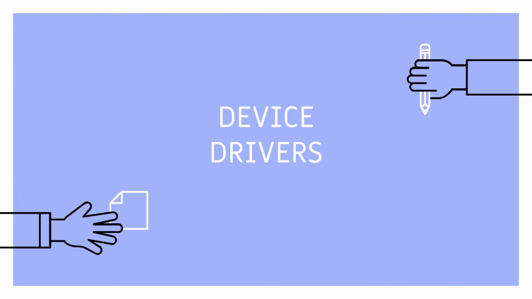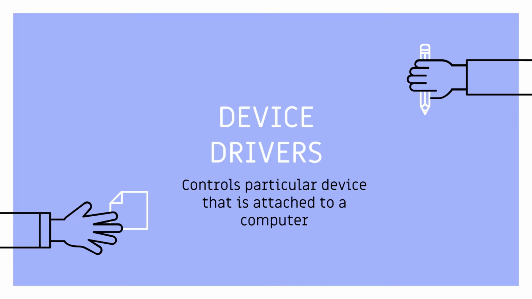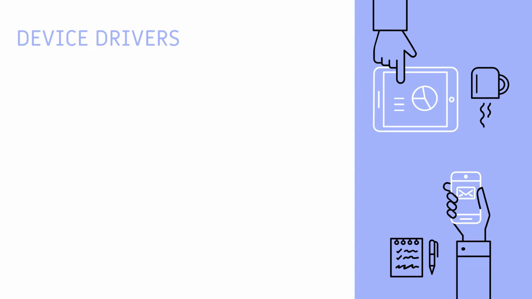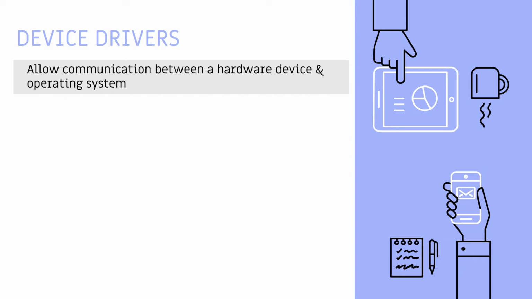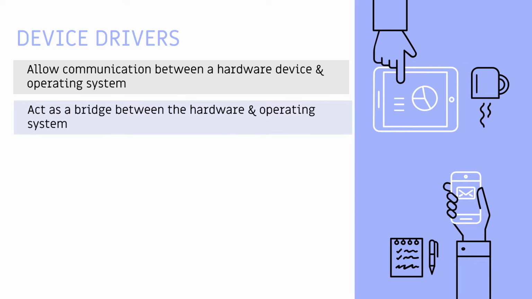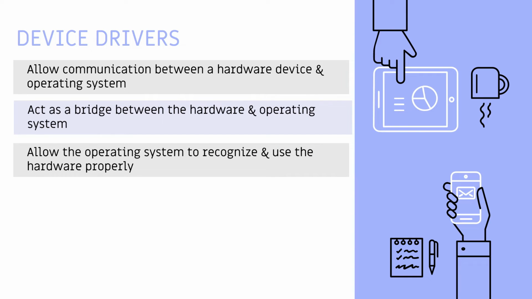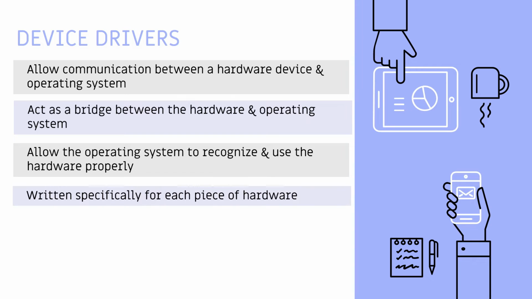Device driver. A program that controls a particular device that is attached to a computer. Device drivers are programs that allow communication between a hardware device and the operating system. Without device drivers, the operating system would not be able to interact with the hardware properly. Device drivers act as a bridge between the hardware and the operating system. They allow the operating system to recognize and use the hardware properly. Device drivers are written specifically for each piece of hardware.